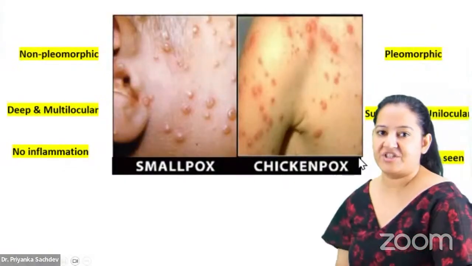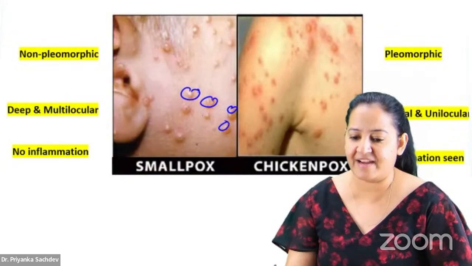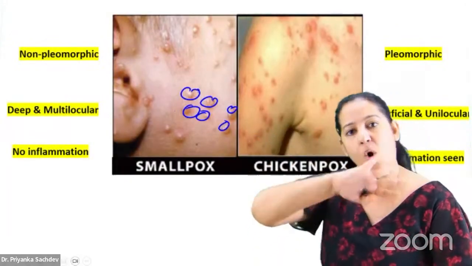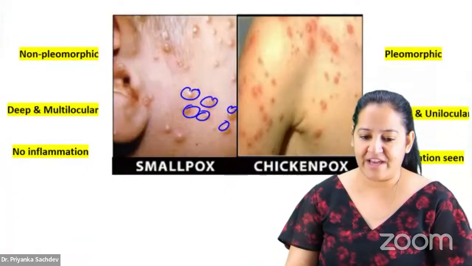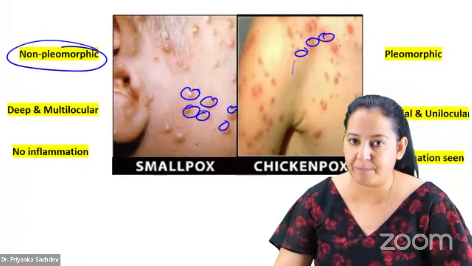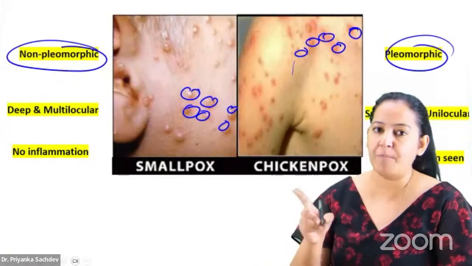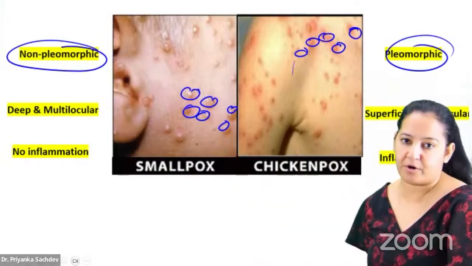Okay, now see the rash. If you look here, all of them are either vesicle or papule or pustule. So all of them are in the same stage, that is, the rash is non-pleomorphic. And here you can see some are vesicle, some are papule, some are pustule, so the rash is pleomorphic. In smallpox, it's non-pleomorphic. In chickenpox, it's pleomorphic. That is the meaning.